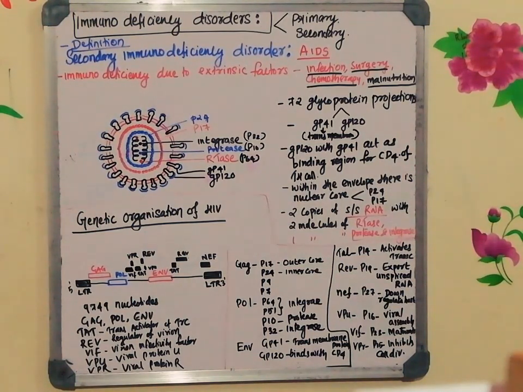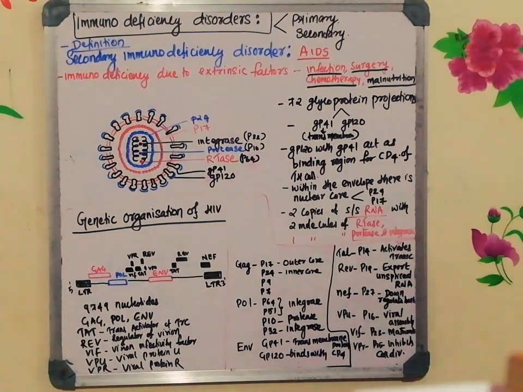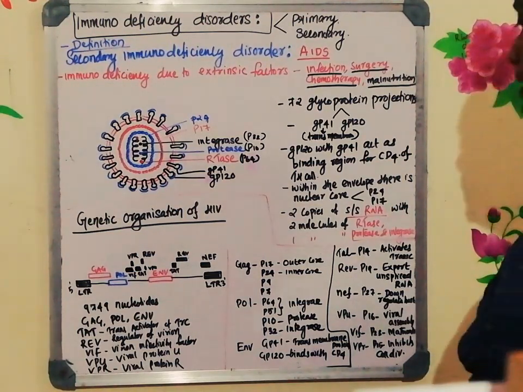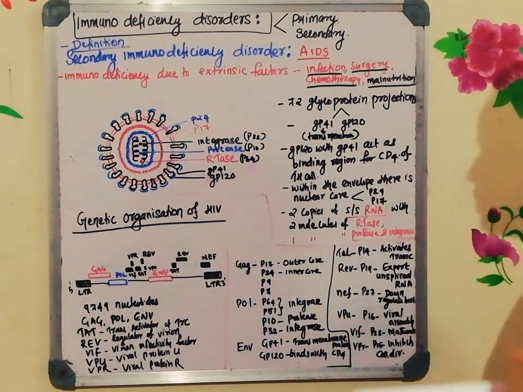And within the envelope, it has a nuclear core composed of two proteins. One is P24 and another one is P17. And within the nuclear core, it has two copies of single-stranded RNA which are associated with three different enzymes: two copies of reverse transcriptase, one copy of protease, and one copy of the integrase enzyme. So that's all about the structure of human immunodeficiency virus.